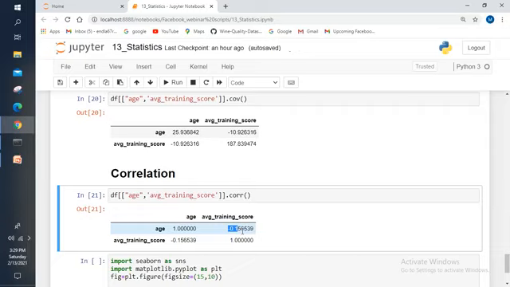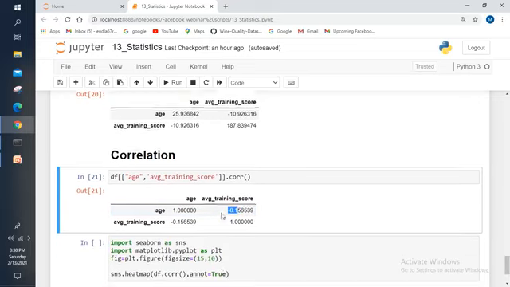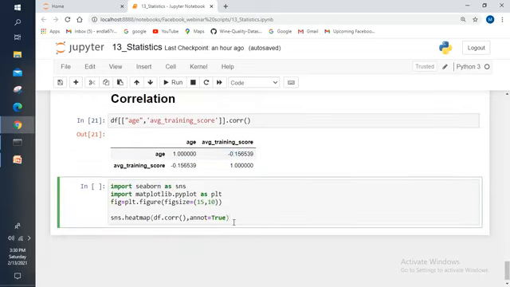Now if you want to see the correlation between all of the variables in your data set, then we use this corr function on the data frame. And if you want to represent the correlation with colors based on the correlation value, then we use the heat map.